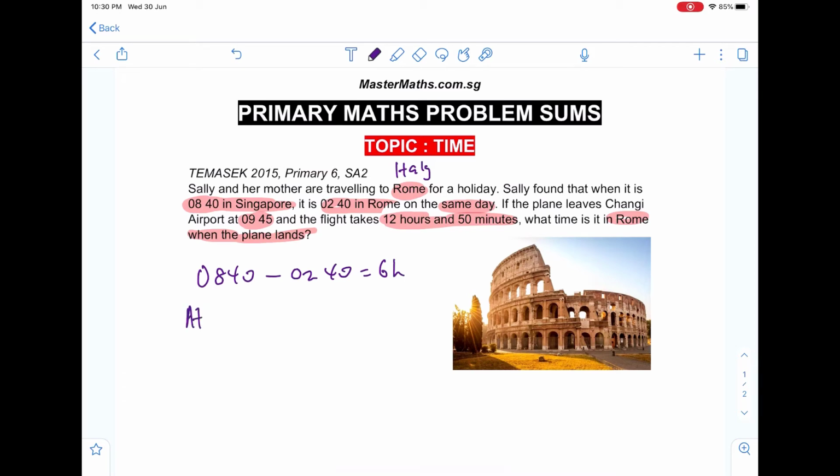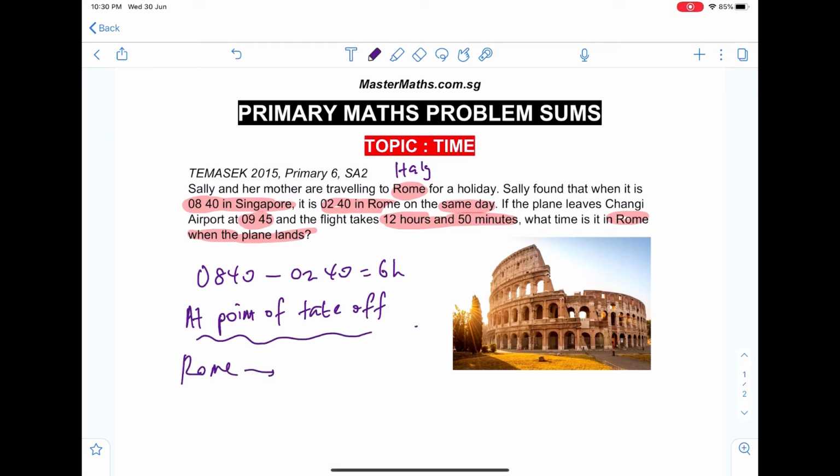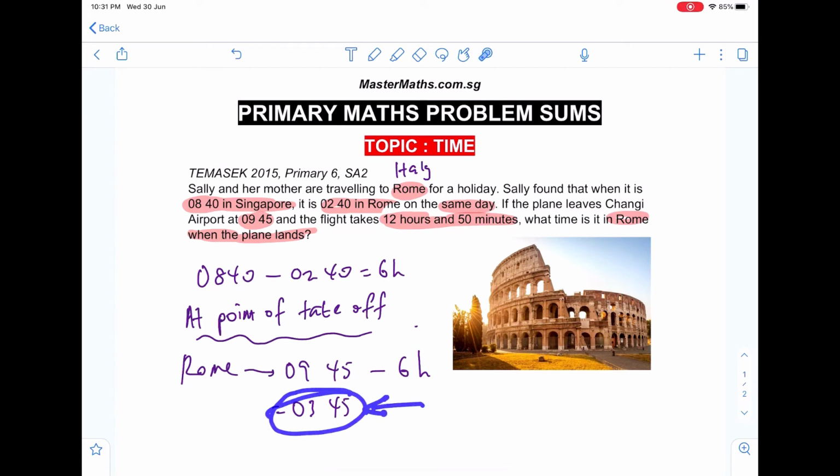So at the point of takeoff, let's see what is the Rome timing. This will be 09:45. Take away 6 hours, which you will get 03:45. So basically at 03:45, wow, 3:45 a.m. in the morning, Rome timing. Okay, this is Rome timing.